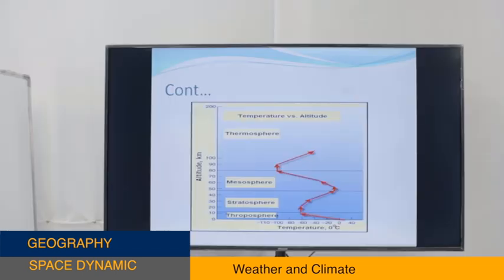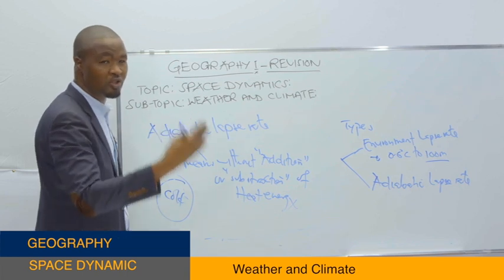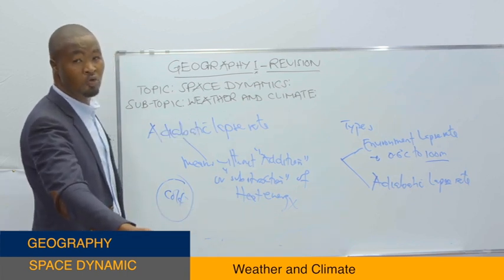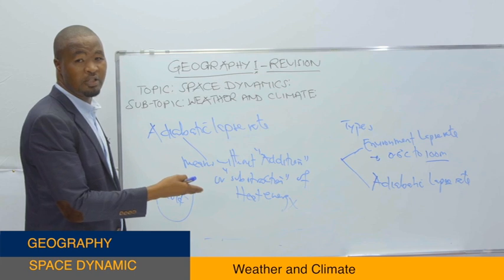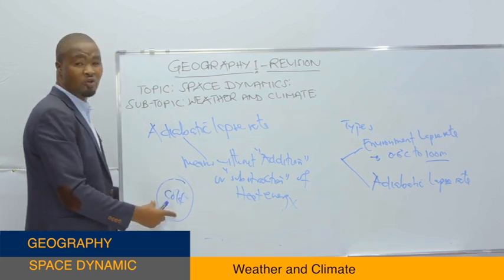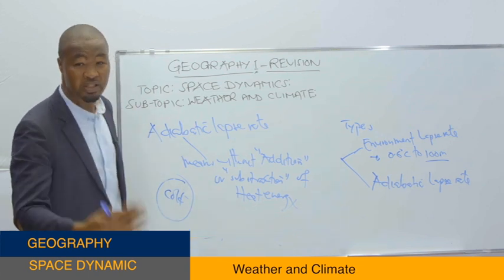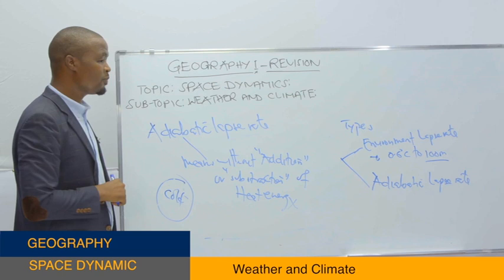You didn't subtract heat energy, yet it changed from hot to cold. Or the area is cold, then it changed to hot. You didn't add or subtract heat energy. That is what we call adiabatic lapse rate.